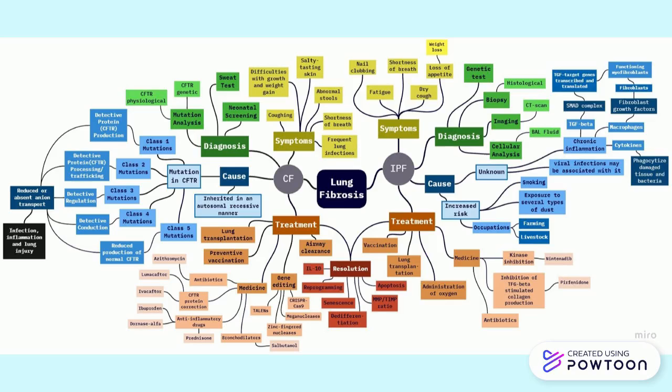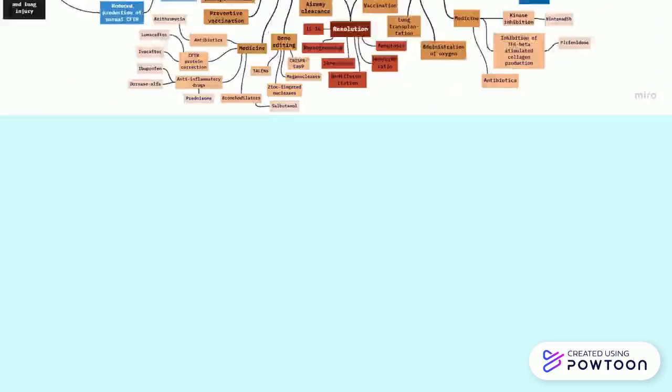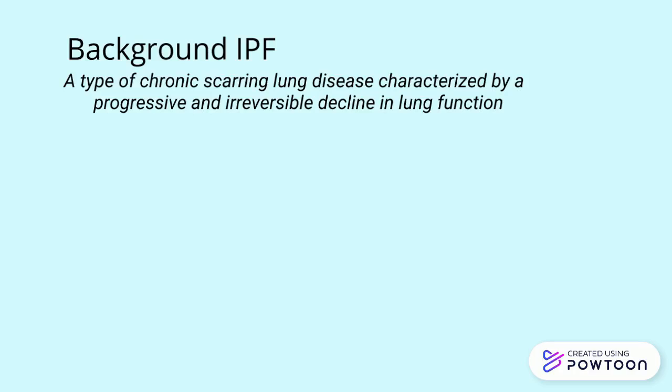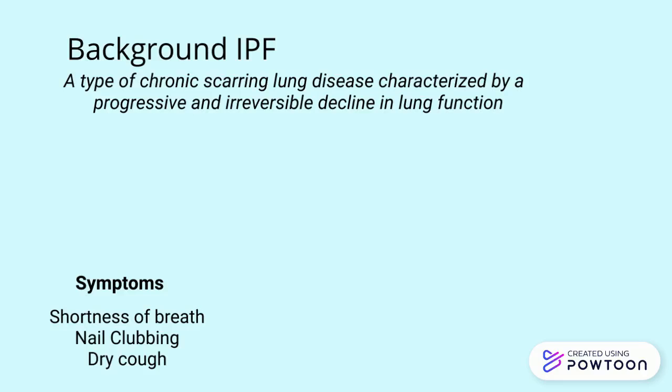Here you can see our mind map. In our mind map, we focus on two different kinds of lung fibrosis, CF and IPF. Idiopathic pulmonary fibrosis is a type of chronic scarring lung disease characterized by a progressive and irreversible decline in lung functions. Symptoms typically include shortness of breath, nail clubbing, and dry cough.